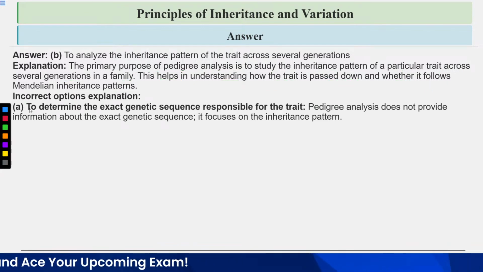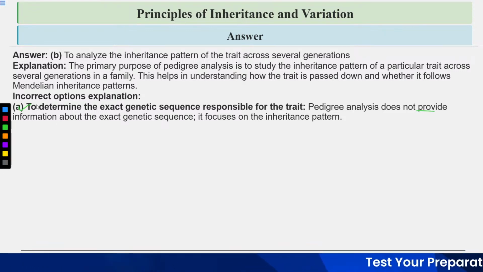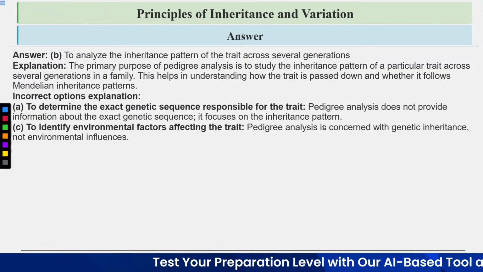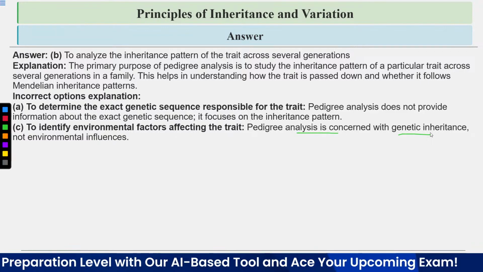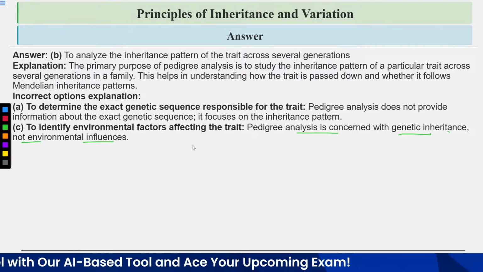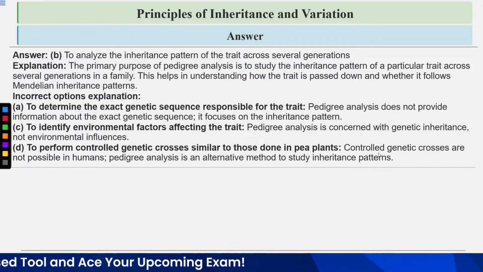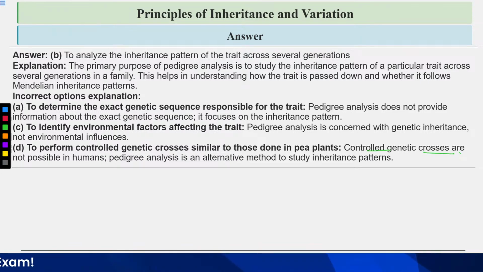Let's have a look at the explanation of the incorrect options. Option number A is incorrect. Pedigree analysis does not provide information about the exact genetic sequence. It focuses on the inheritance pattern. Option number C is incorrect. Pedigree analysis is concerned with genetic inheritance, not environmental influences. Option number D is incorrect. Controlled genetic crosses are not possible in humans. Pedigree analysis is an alternative method to study the inheritance patterns.